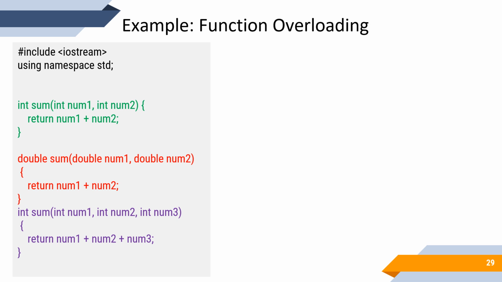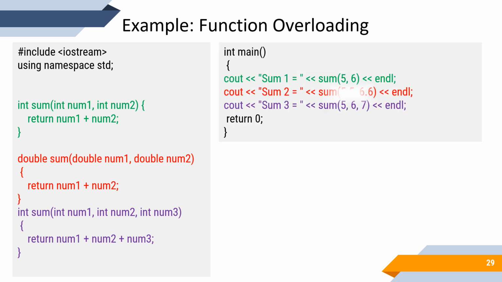three parameters. So in this way, either with the count of arguments or with different data types, we can differentiate the function. This concept is called function overloading, because I'm using the same name, sum, for executing the function. See here, in int main, the main function, I'm calling these three functions.